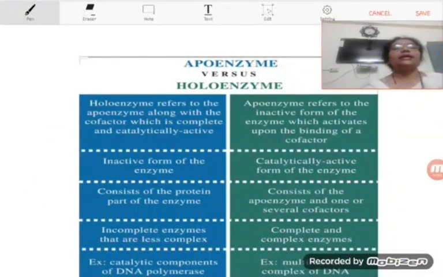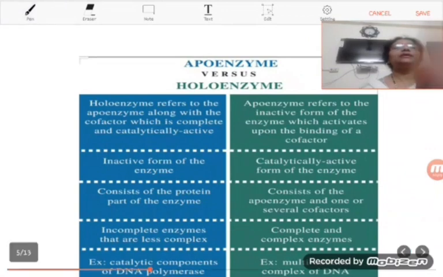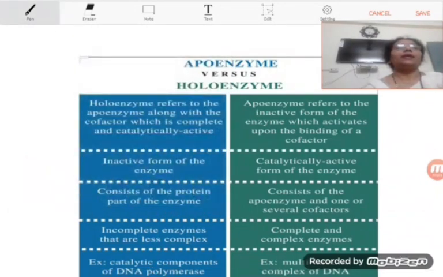Now with this table we are going to see the difference between the apoenzyme and the holoenzyme.